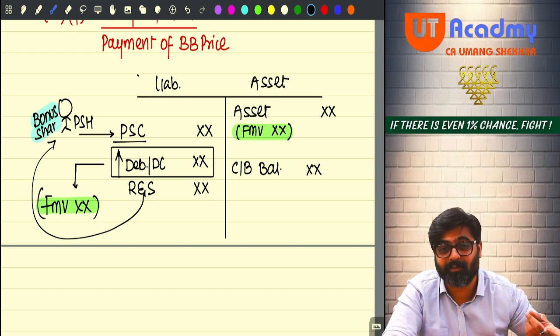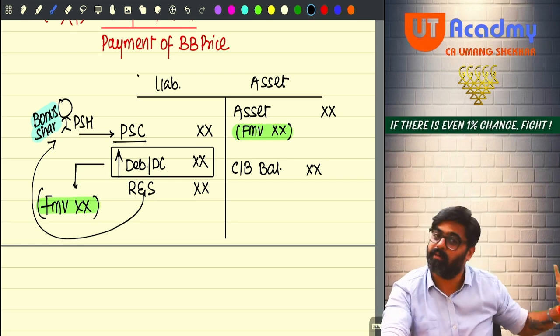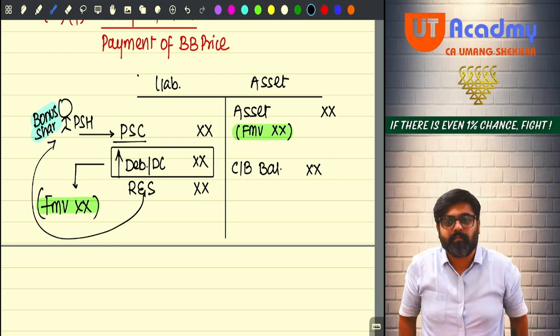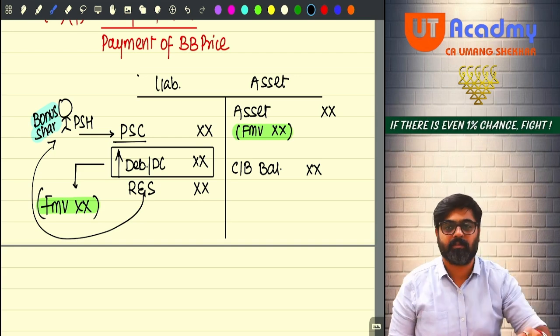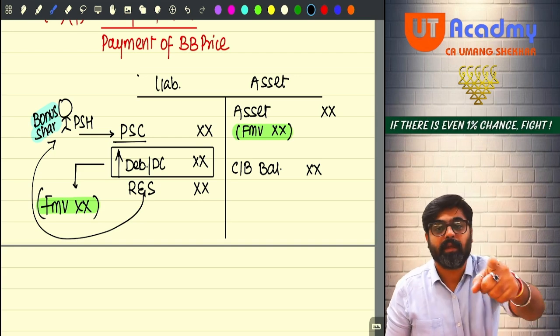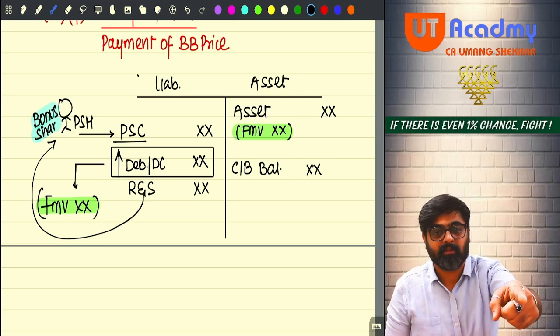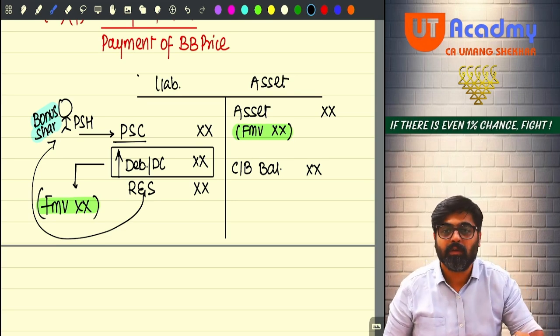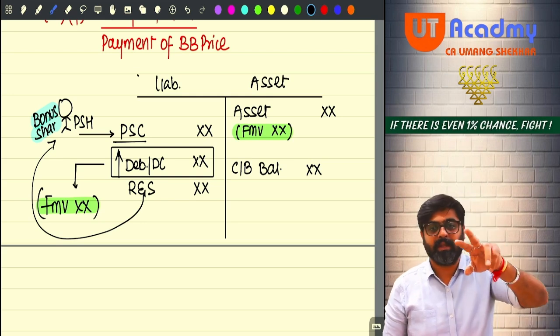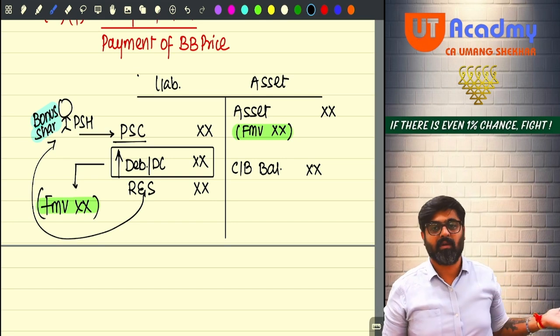Whatever bonus shares were issued to you will be deemed to be your dividend. Because you are going to get dividend in preference, so why have you taken this? And by taking this, there is a loss to the government, and the government is not going to bear that loss. You taking the bonus, not getting the dividend, means we are not getting the tax.